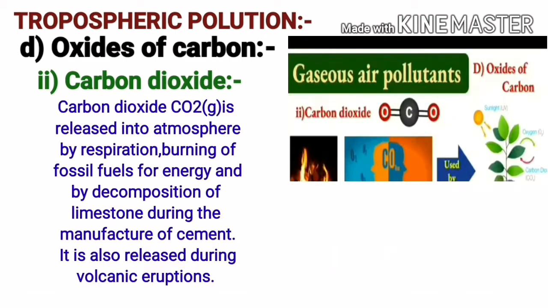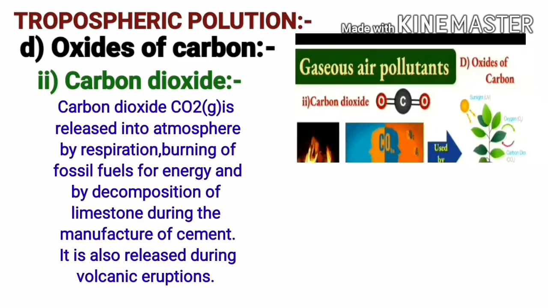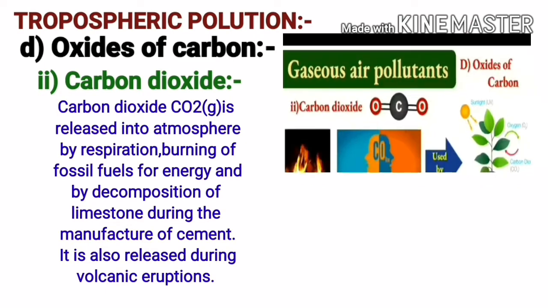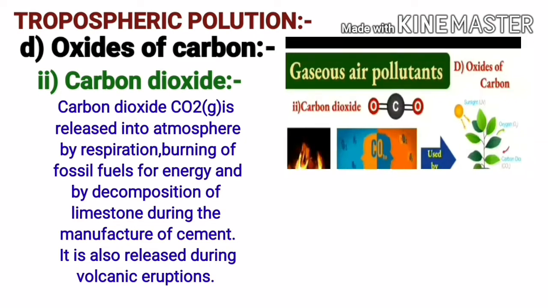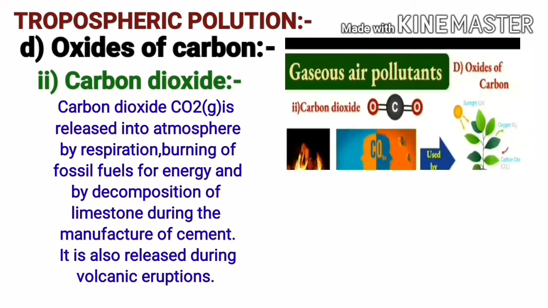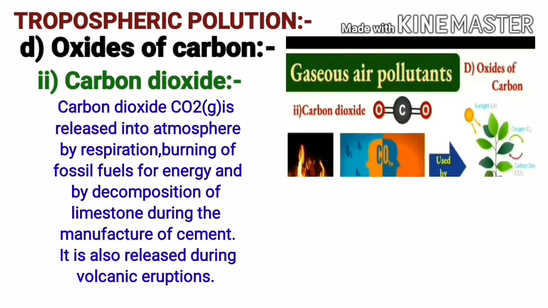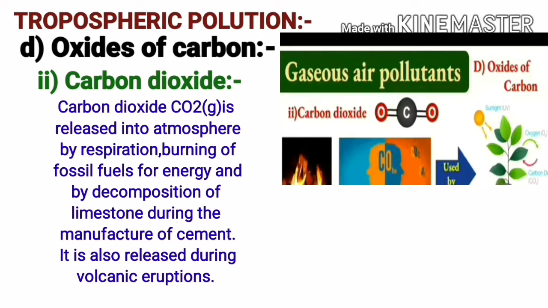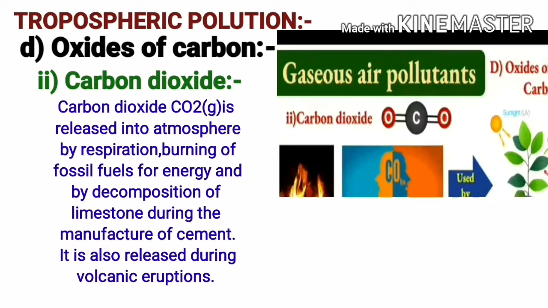The next type of oxides of carbon is carbon dioxide. Carbon dioxide is released into atmosphere by respiration, burning of fossil fuels for energy, and by decomposition of limestone during the manufacture of cement. It is also released during volcanic eruptions.